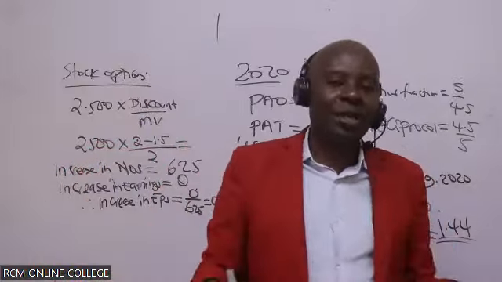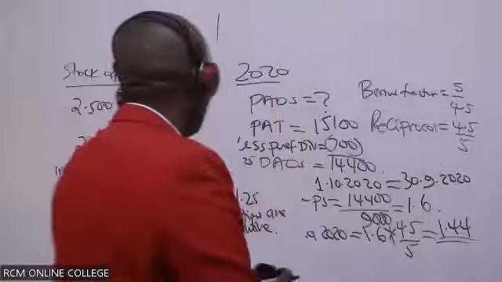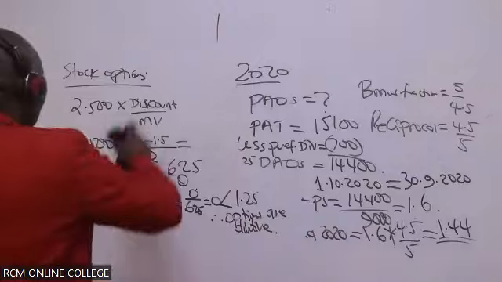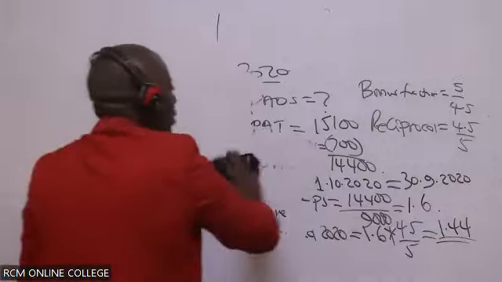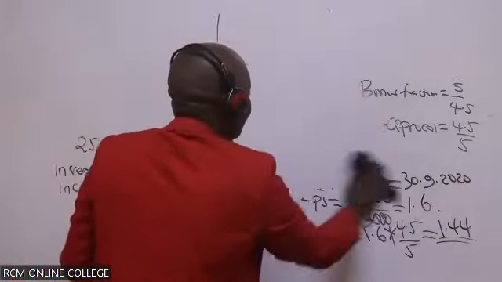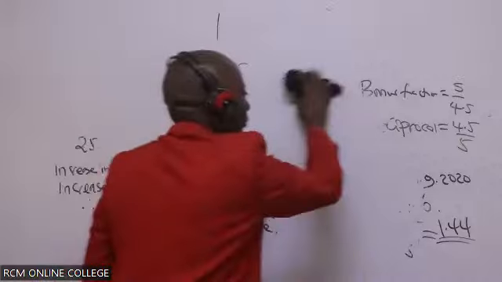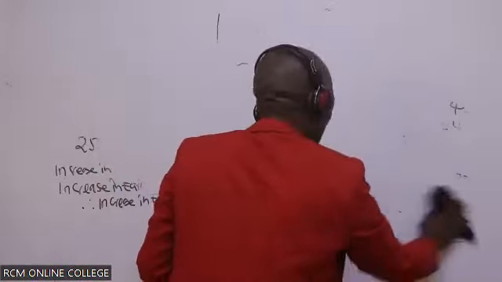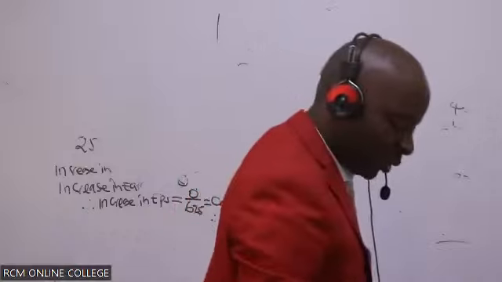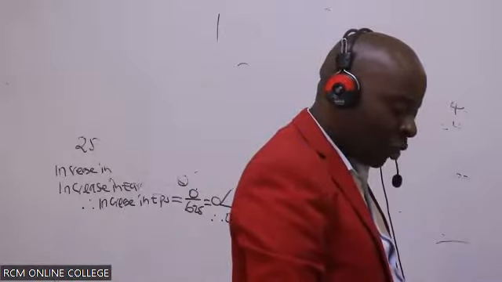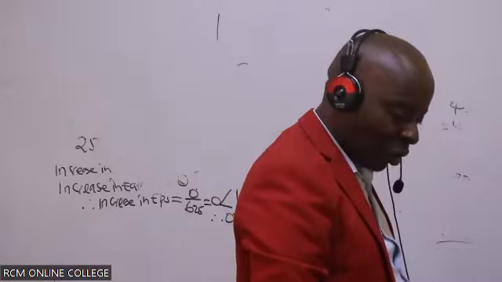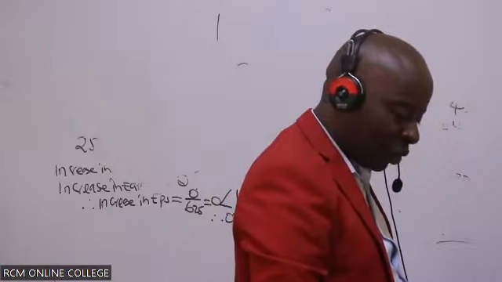Now, do we have any other that has got the potential, ladies and gentlemen, of diluting? Yes. We have what they're calling the convertible. We have in note number 3, the company issued 5 million convertible bonds, with an effective rate of interest of 12%.